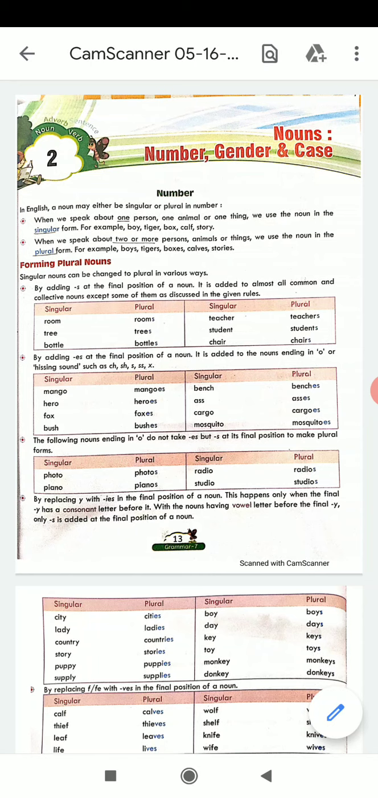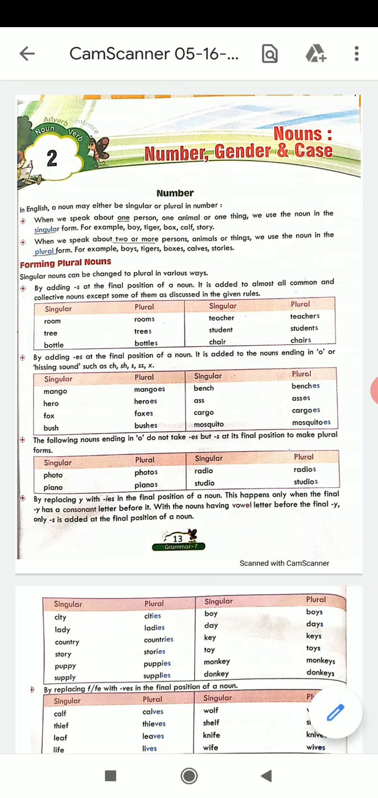When we are talking about one person, place, animal or thing, it is said to be in singular. And when we are talking about two or more people, animals or things, it is said to be in the plural form. Now there are ways how singular can be changed into plural.